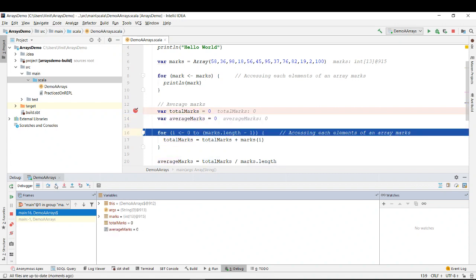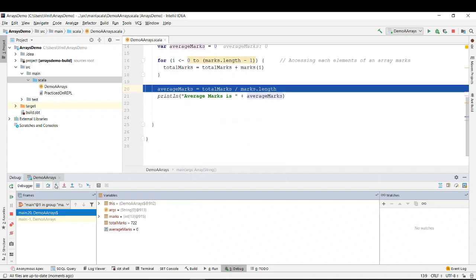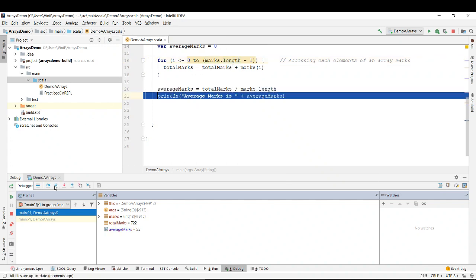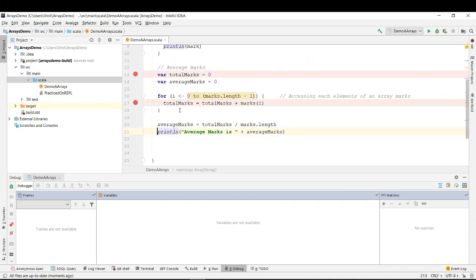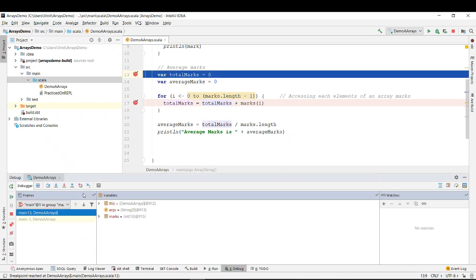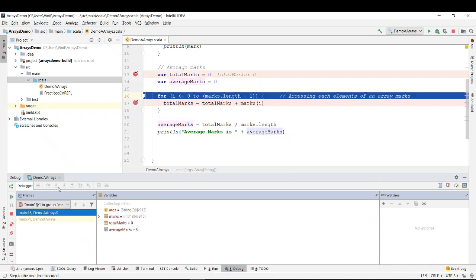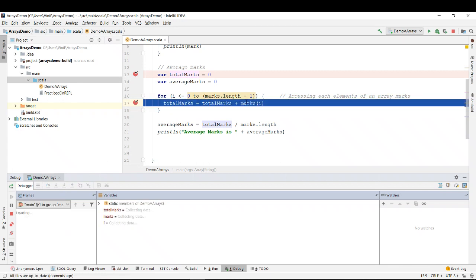So it says total marks is 0, average marks is 0. So what is the length? It's gone out of it. It should be 12, right? So let me put a breakpoint again over here. Right click on it and click on debug. So it comes inside it.